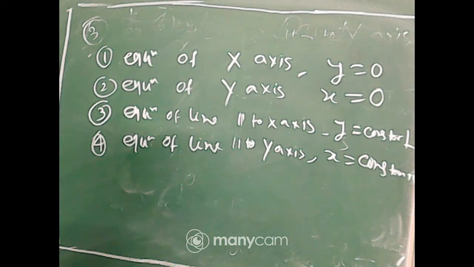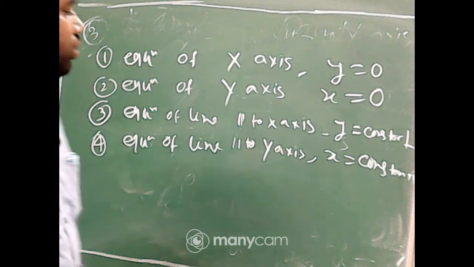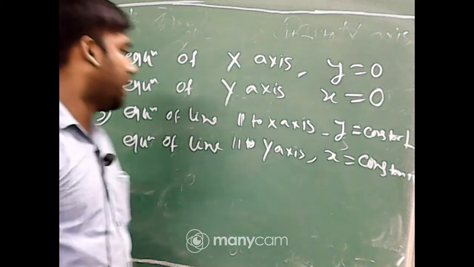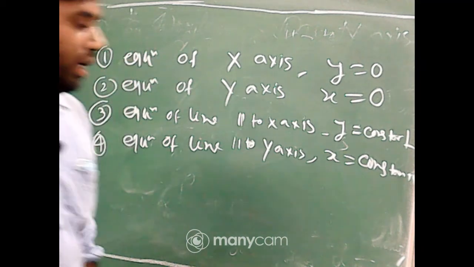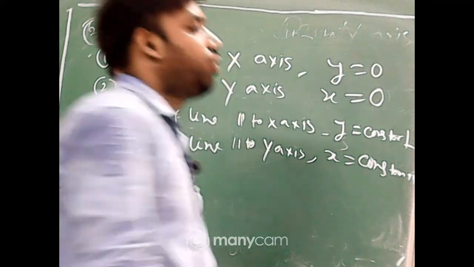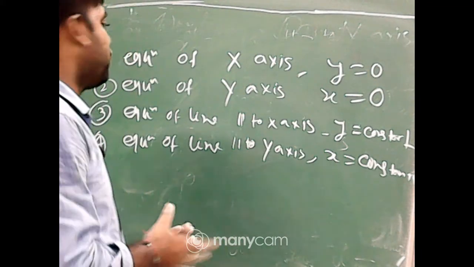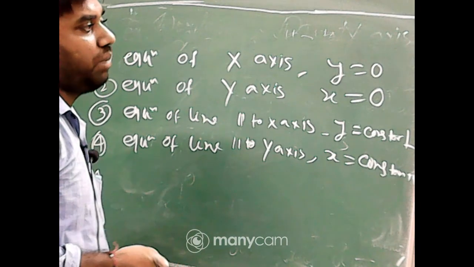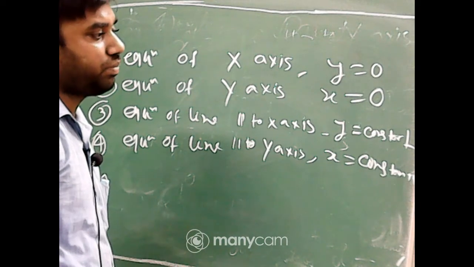Equation of x-axis, that is y equal to 0. Equation of y-axis, x equal to 0. Equation of a line parallel to x-axis, y equal to constant. Equation of a line parallel to y-axis, x equal to constant. Write it down quickly. These 4 points, this type of question may come in your upcoming exam.